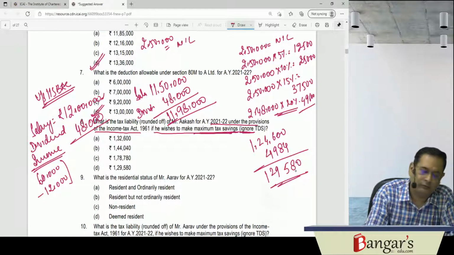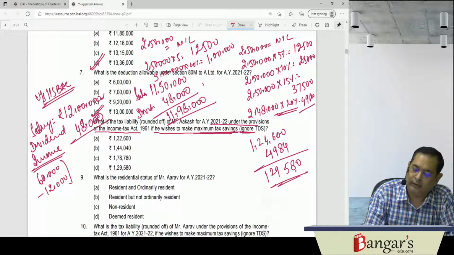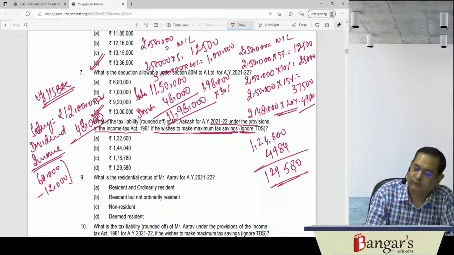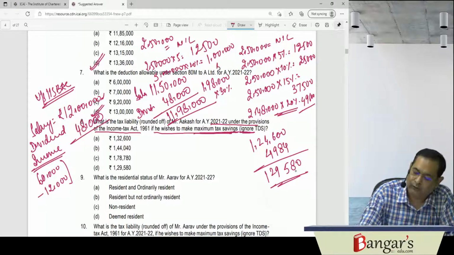Next 2,50,000 is 5%, that is 12,500. Next 5 lakh is 20%, that is 1 lakh. And then the remaining amount of 1,98,000 at 30% is 59,400.